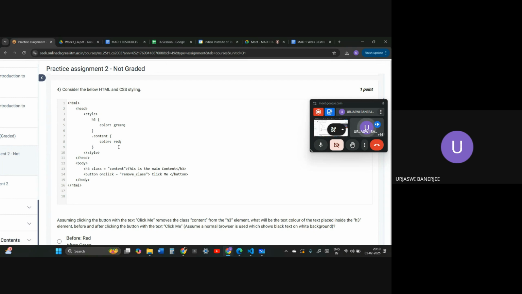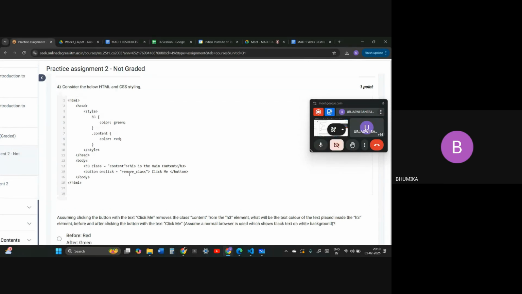By default it is red because .content is red, and as soon as the button is clicked and the class content is removed, h3 will be able to showcase its own color, since the class is removed fully. Now .content doesn't exist anymore, so "This is the main content" will become green. Yes, ma'am, I understood.